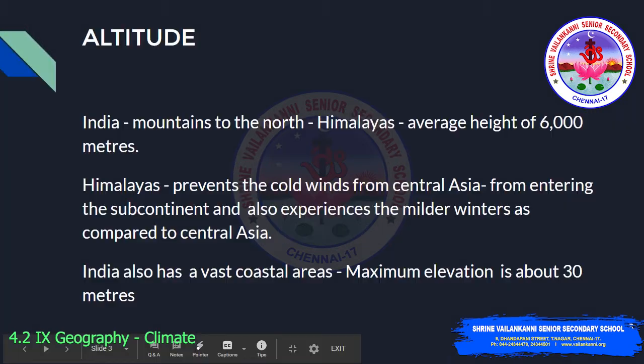The next one we'll see is the altitude. India has mountains to the north with an average height of 6,000 meters, whereas the elevation is about 30 meters in the vast coastal areas. The Himalayas act as a barrier. They prevent the cold winds from Central Asia from entering the subcontinent, and it is because of these mountains that this subcontinent experiences milder winters compared with that of Central Asia.